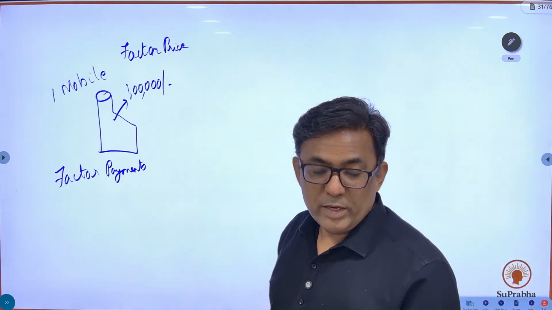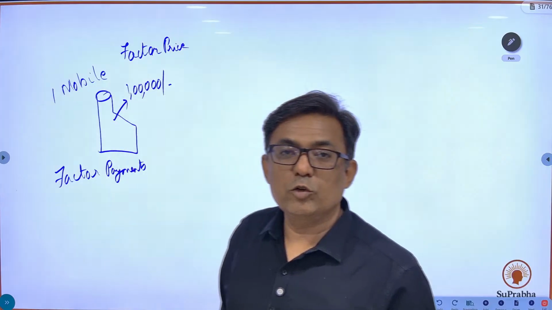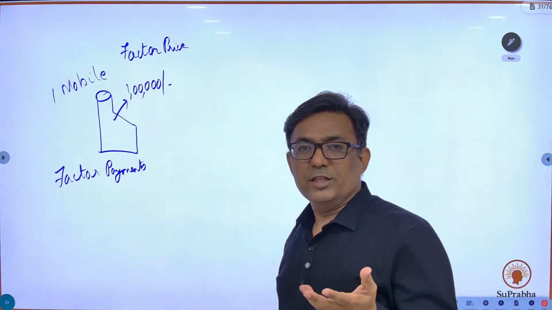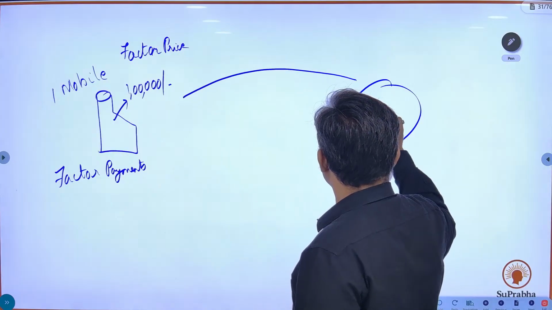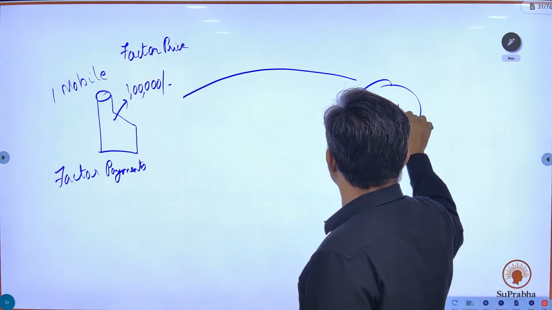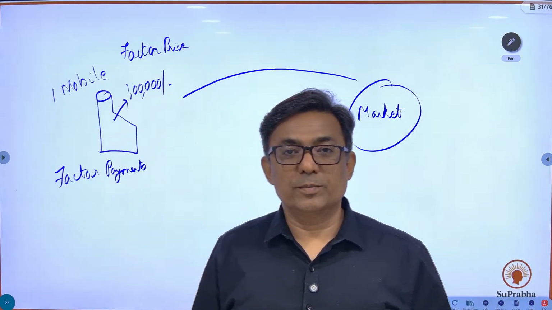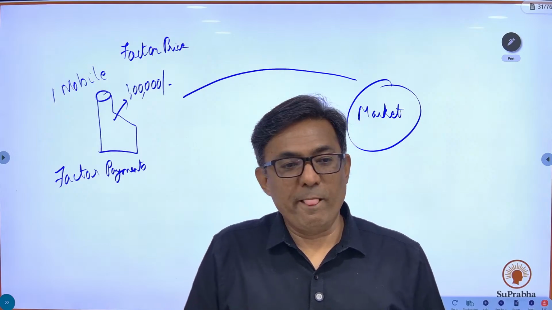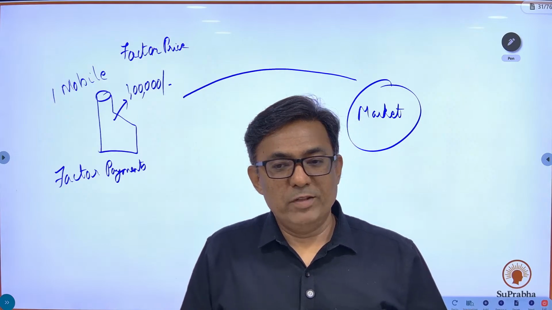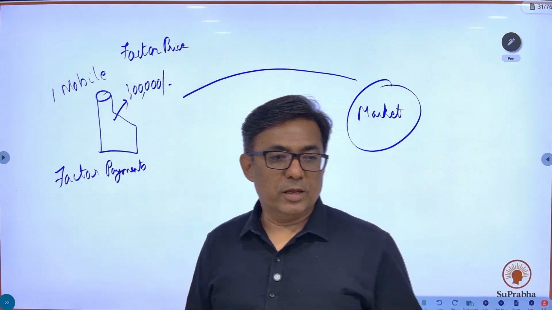Now this mobile is going to go to the market. We are going to send it to the market for selling it. When this mobile goes to the market, there is a change in its price. Can anybody guess what the change in the price is?